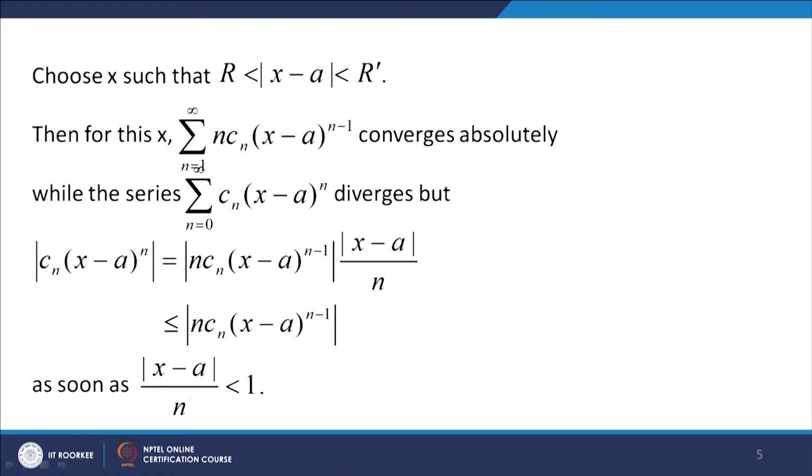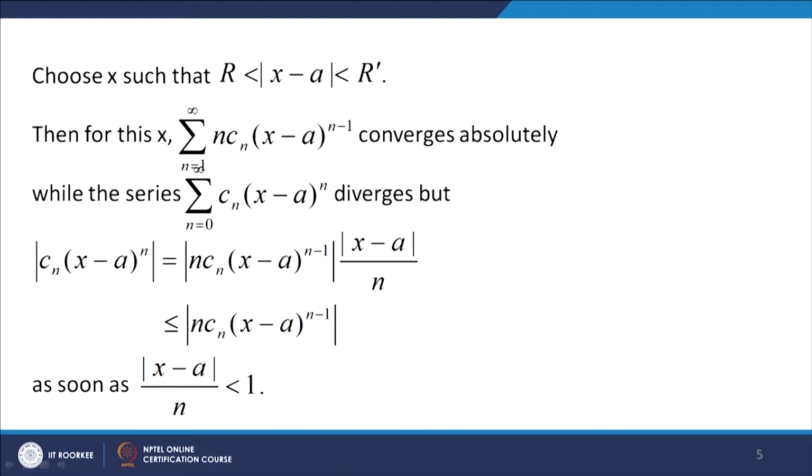We have already chosen a point x such that r is less than mod of x minus a less than r dash. Now, let us take n so large that mod of x minus a over n becomes less than 1. Then for such an n, mod of c n (x minus a) to the power n is less than or equal to mod of n c n (x minus a) to the power n minus 1.